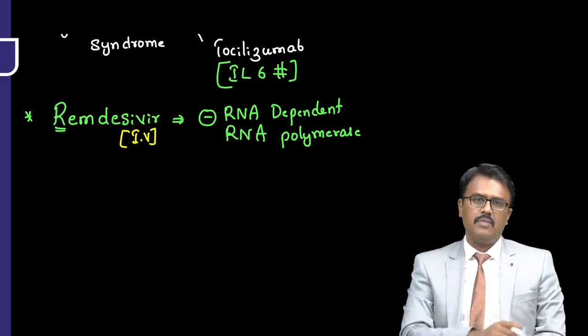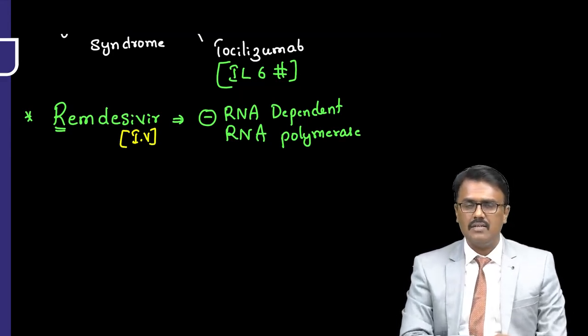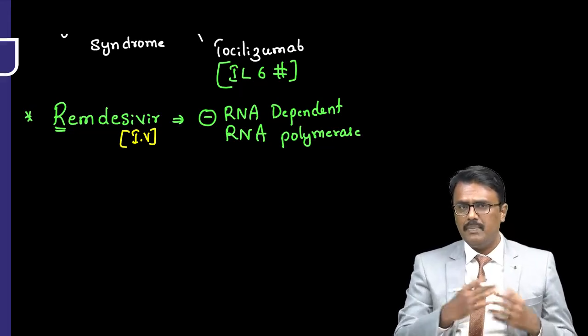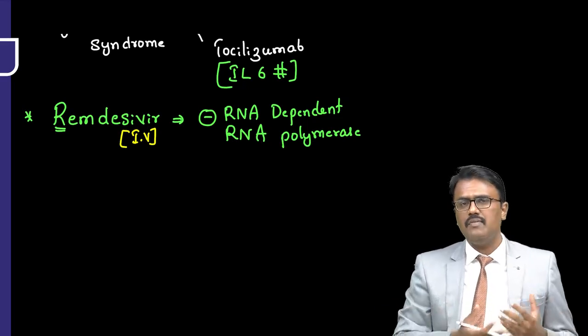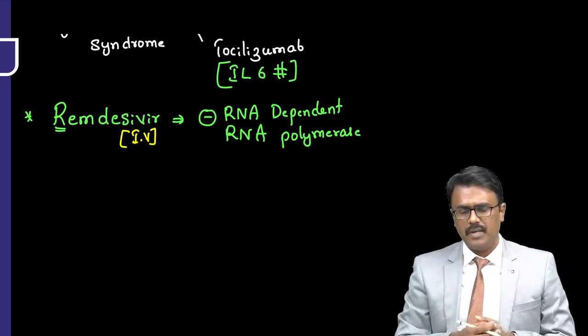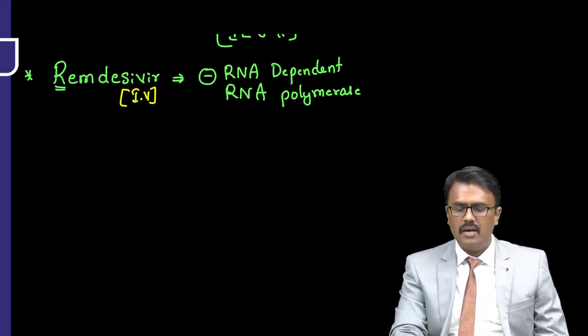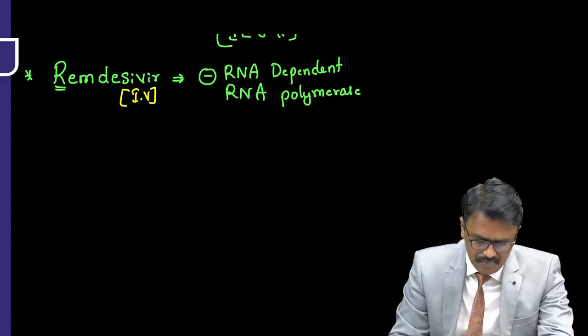Now, remdesivir is approved by US FDA, but other countries are still not approving this. Because it was approved for Ebola and there was a pandemic, we didn't have any other alternative, so we started using remdesivir. So, they had asked the mechanism of action of this. It inhibits RNA-dependent RNA polymerase.